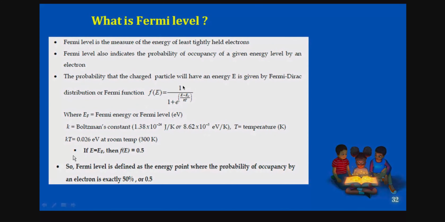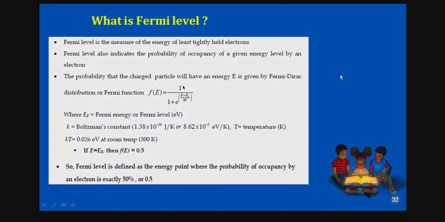Now what happens if E is equal to EF? Then f of E is equal to 0.5. What does this decimal mean? It is defined as the energy point where the probability of occupying the electron is exactly 50%. That means 50% of electrons occupy that particular energy level. If f of E is equal to 0.7, we can say the energy point is occupied by electrons with 70% probability, like that. So this decimal gives the probability of finding the electron in a particular energy level.